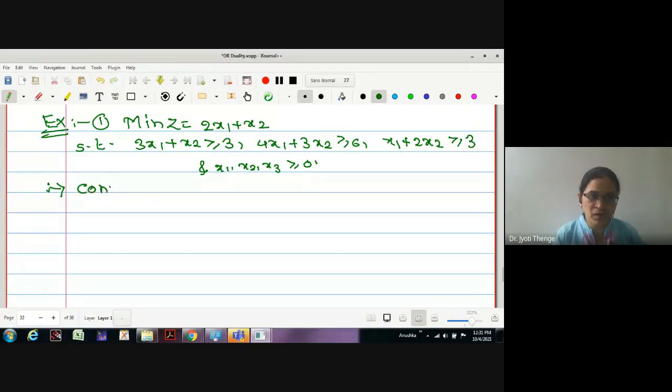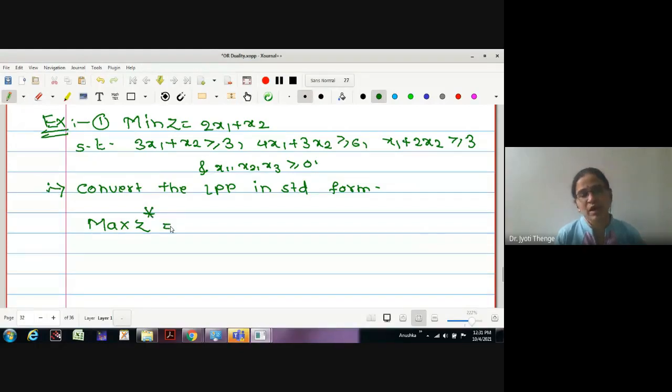Convert the LPP to standard form. What is the LPP in standard form? I will convert this minimum objective function to a maximum, maximize z star, and the value will be minus 2x1 minus x2, where z star is minus z, subject to